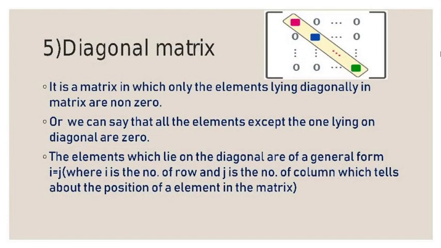The next one is the diagonal matrix. It is a matrix in which only the elements lying diagonally in the matrix are non-zero, or we can say that all the elements except the ones lying on the diagonal are 0. The elements which lie on the diagonal satisfy, in general form, i equal to j, where i is the number of the row and j is the number of the column, which tells about the position of an element in the matrix.